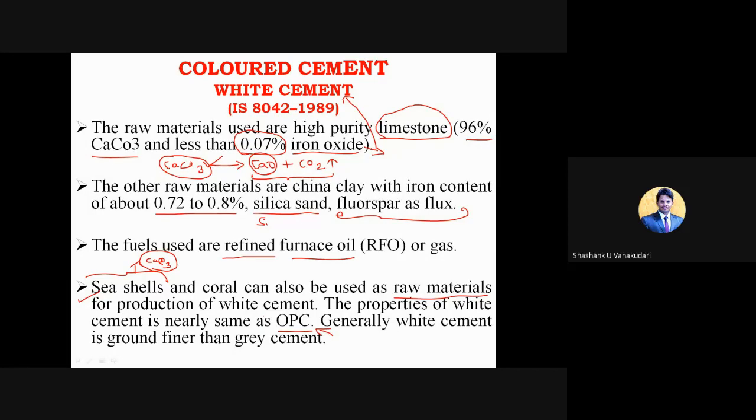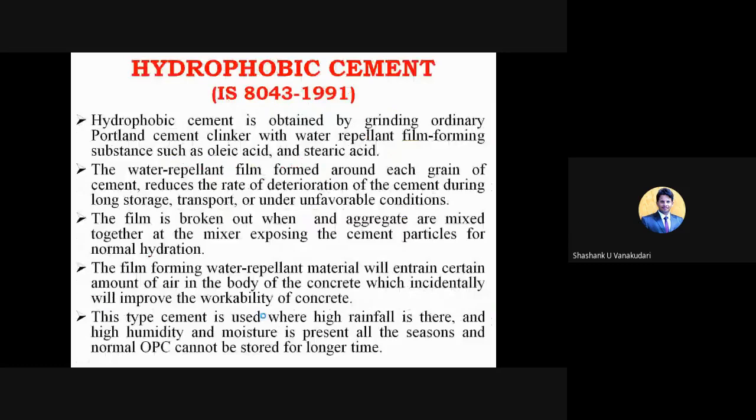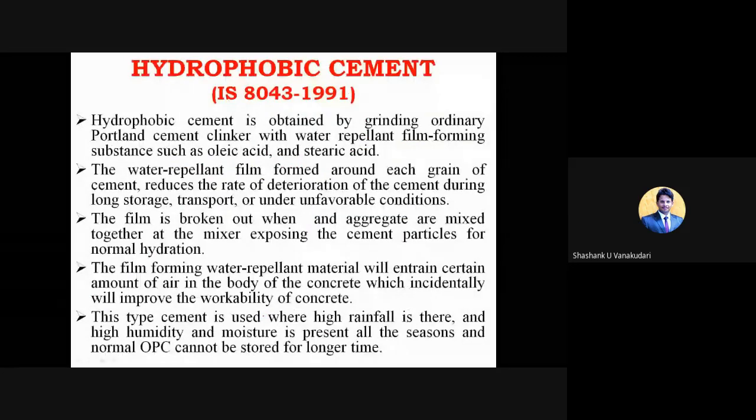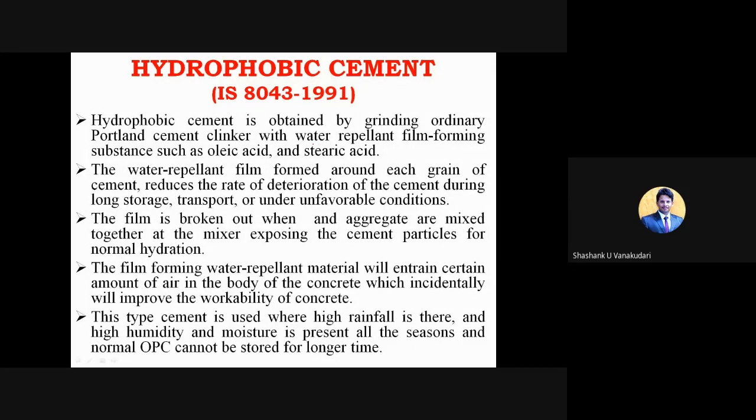I mean the size or the surface area of this colored cement will be lesser than the OPC. Okay, and then this is hydrophobic cement. That is the next type of cement that is obtained by grinding the ordinary Portland clinker with water repellent film forming substances such as oleic acid and then stearic acid.